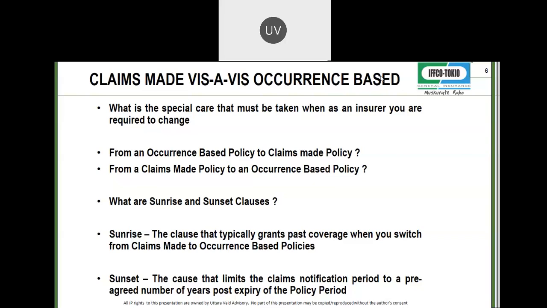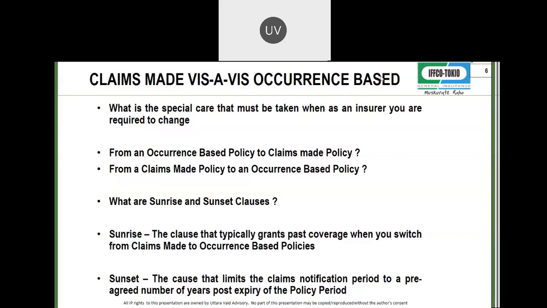What happens if you take a claims made policy? You have had an occurrence based policy from 2016, and I have renewed it without break. Now I will take a retroactive date of 2016. Wow. Don't ever do that.